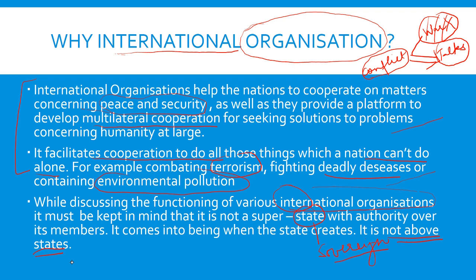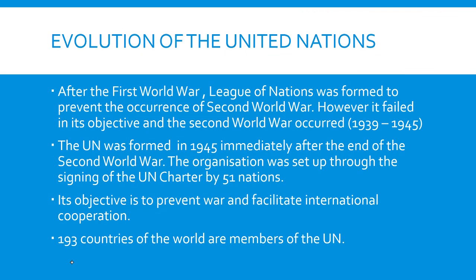Okay, it can do certain things, but only to a certain extent. Fine. So this always has to be kept in mind: international organizations are creations amongst the nations. They're not above the nations.